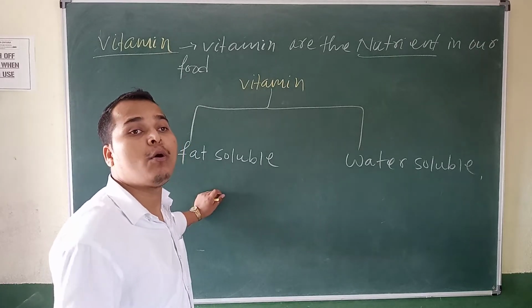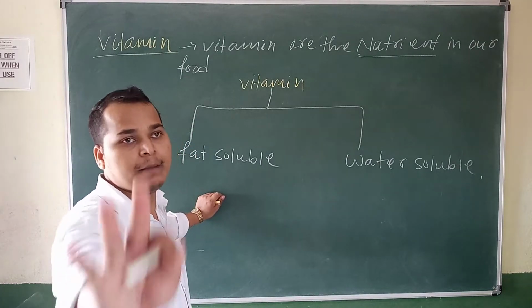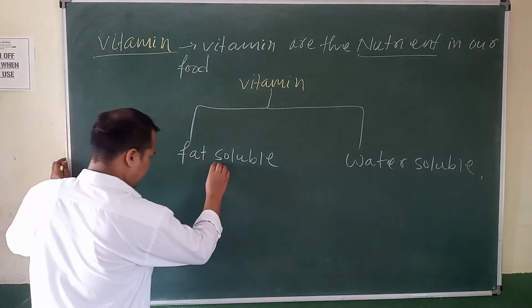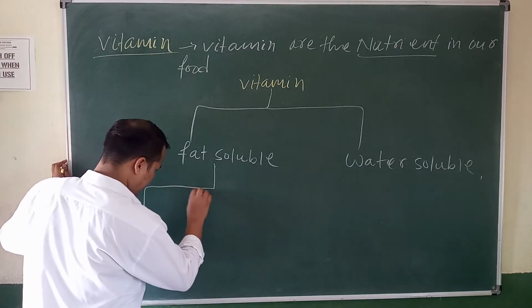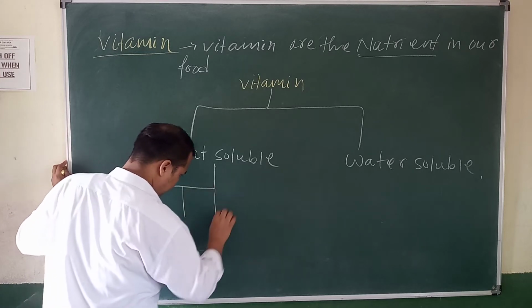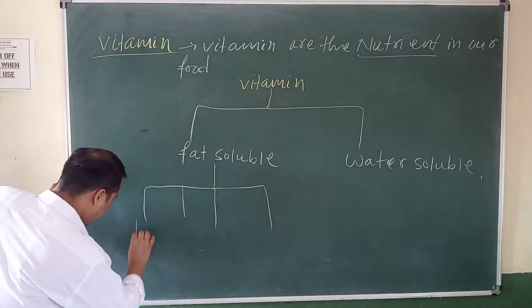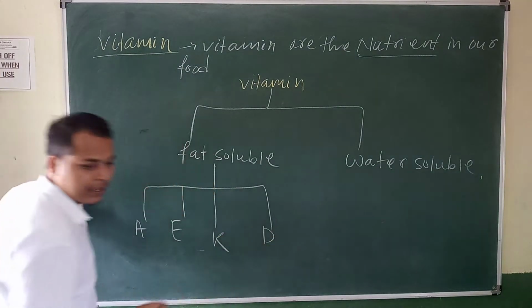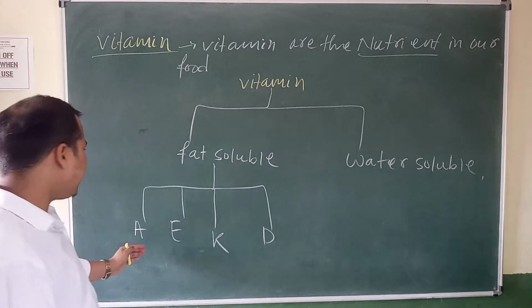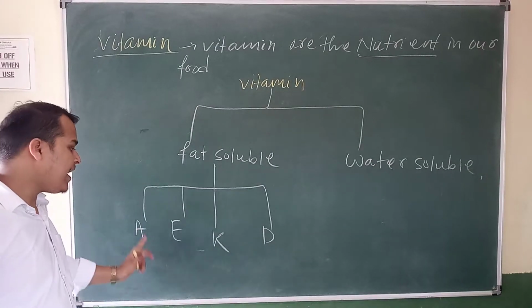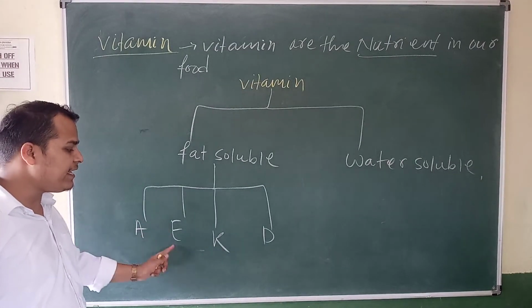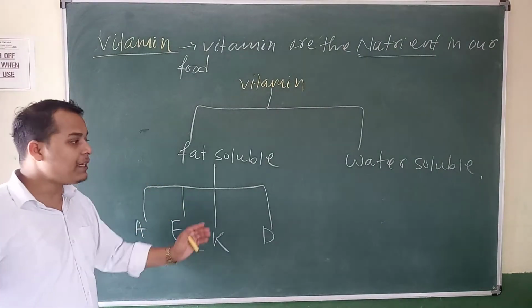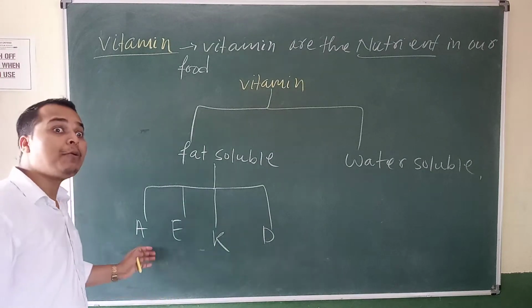The fat soluble vitamins are four types: vitamin A, vitamin E, vitamin K, and vitamin D. You have to remember this.